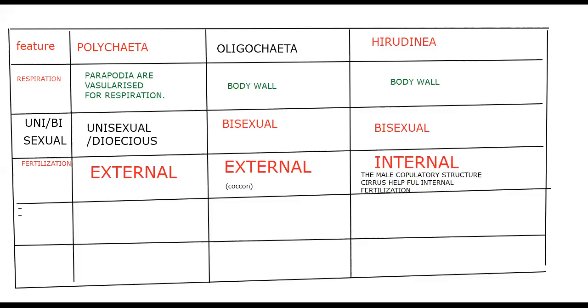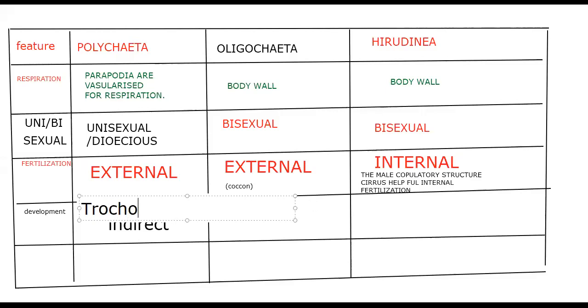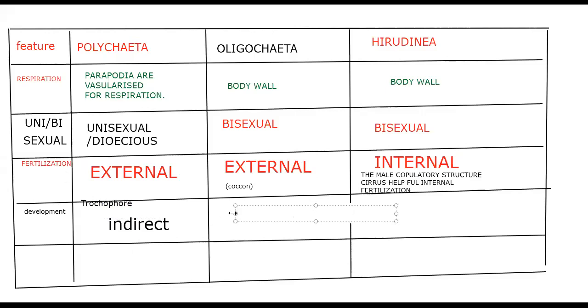Okay. Development. We need to answer it as direct or indirect. Development was already announced in the case of Polychaeta. That is indirect, which means with a larval form. So we need to announce the larval form also. The larval form is the trochophore, which is the unique feature of these animals. Next, Oligochaeta. Here the direct development you can see.